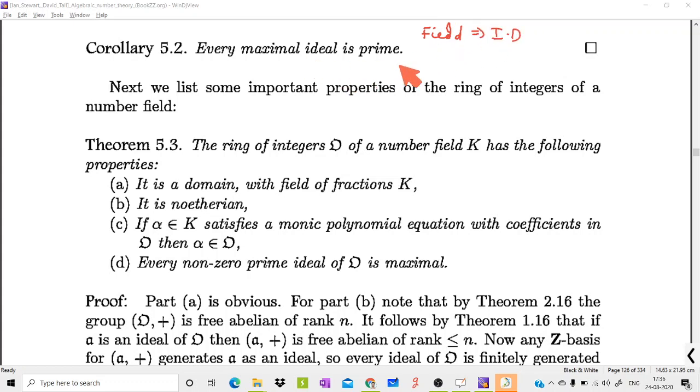And so we start with the maximal ideal, say M is maximal, implies R by M is a field, implies R by M is an integral domain, because of the result that every field is an integral domain. If this is an integral domain, then M is a prime ideal. So we can say that every maximal ideal is a prime ideal. Okay. Next class we can see theorem 5.3.